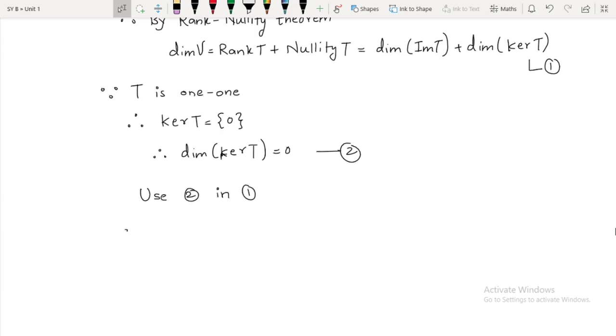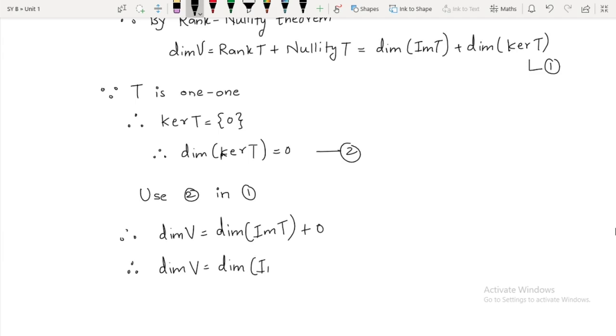Therefore dimension of V will be equal to dimension of image of T plus 0. So dimension of V is equal to dimension of image of T, and we already know image of T is a subset of V, in fact a subspace of V, right?